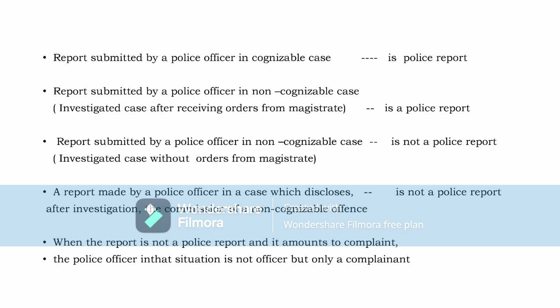Then he will submit the report. That report is not a police report. So, when the report is not a police report, it amounts to a complaint. And the police officer in that situation is not an officer, he is only a complainant.